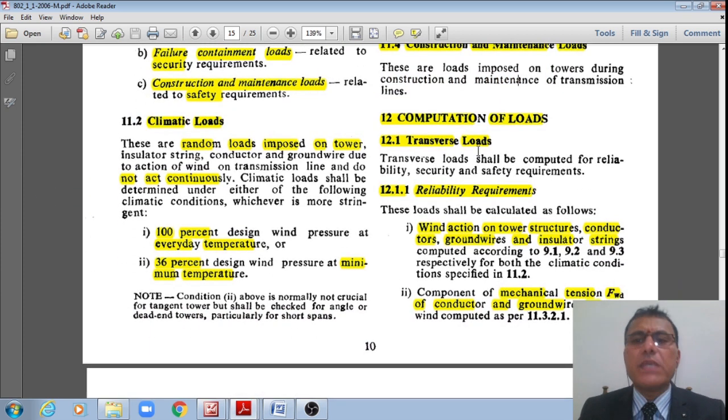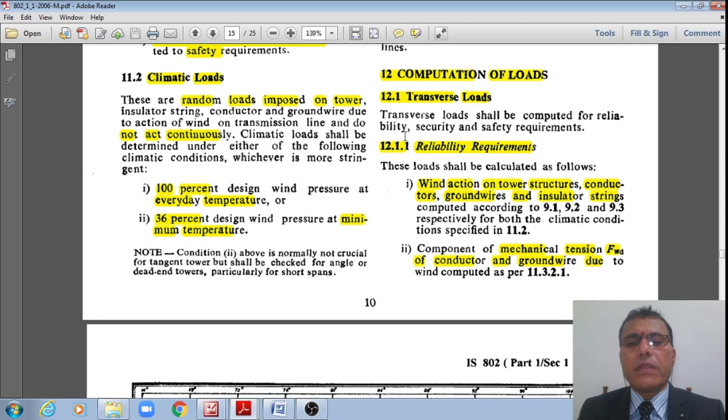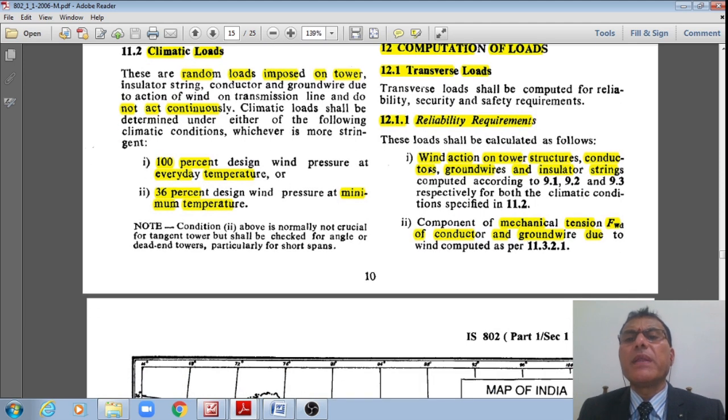Now, once I know that, how to calculate loads, right? The computation of loads. The first one is the transverse loads for reliability requirements, which shall be calculated like this.